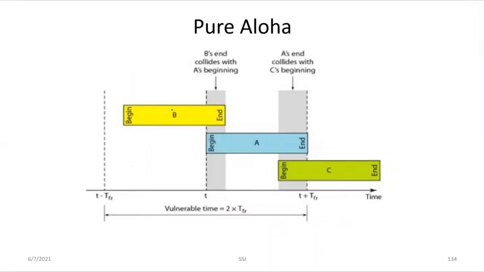There is another term that we have to know, which is the vulnerable time. What is the vulnerable time? It is the length of time in which there is a possibility of collision. So here, if there is a possibility of collision, then this time is known as the vulnerable time. Now the back off time is a random value that normally depends on the number of transmissions and unsuccessful transmissions that are happening.